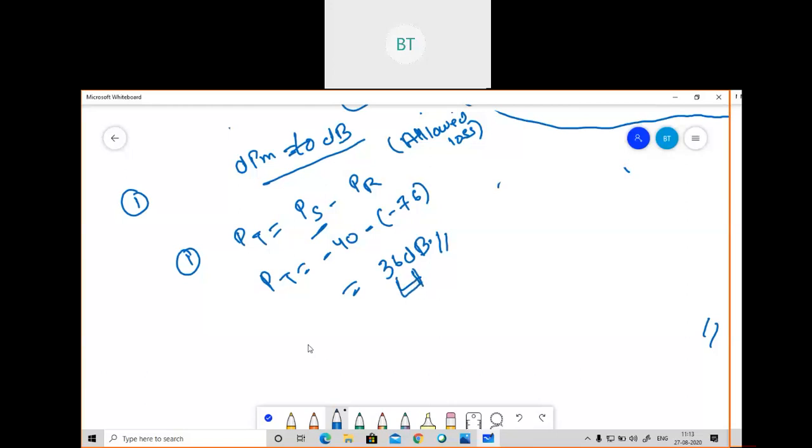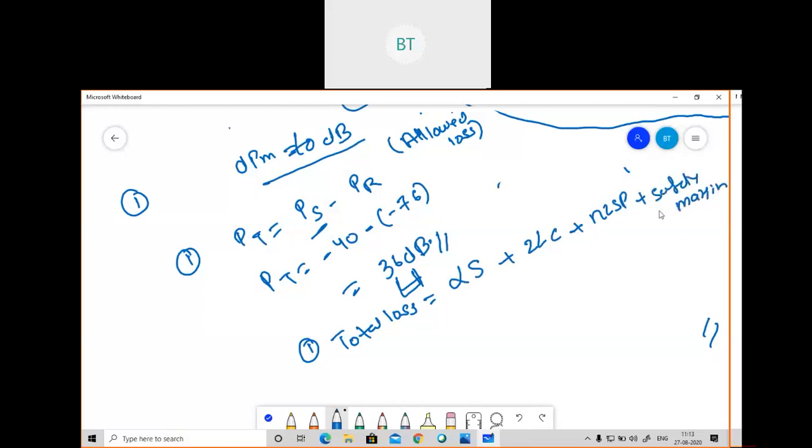Now we will calculate the total loss which is occurring. For the total loss, we have seen one formula, that is alpha L plus 2LC plus NLSP plus safety margin.